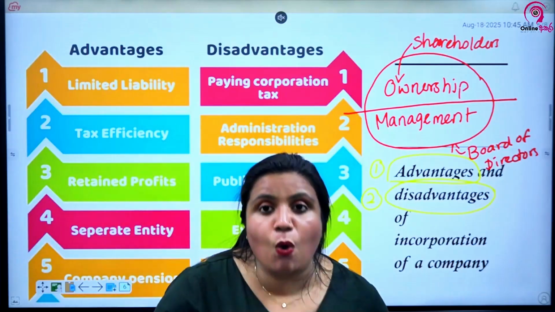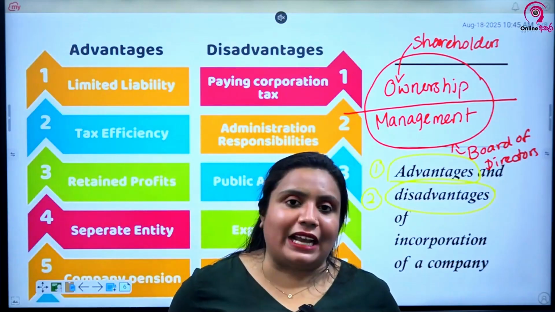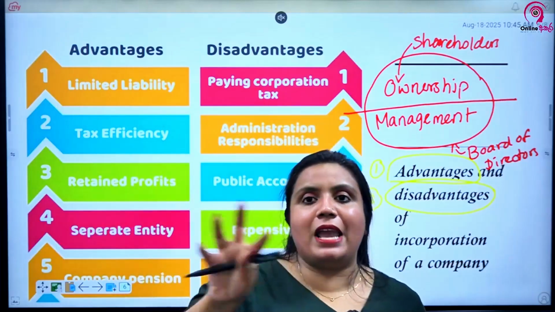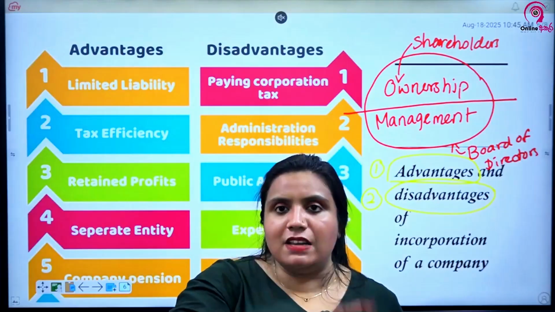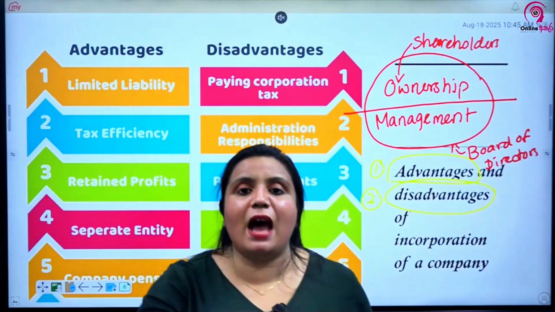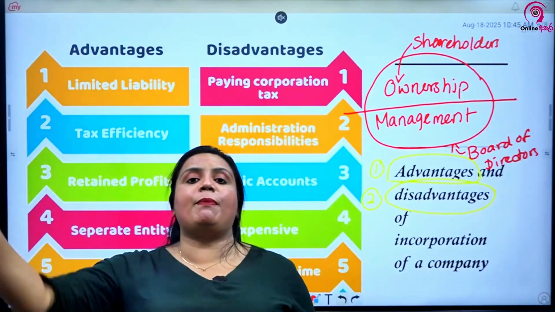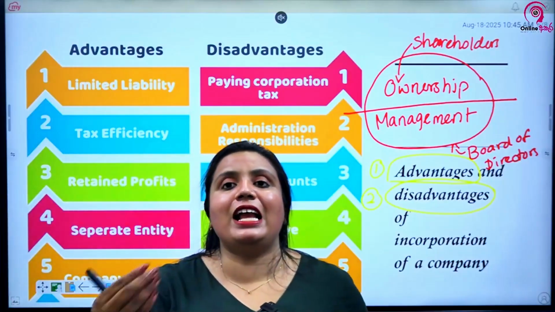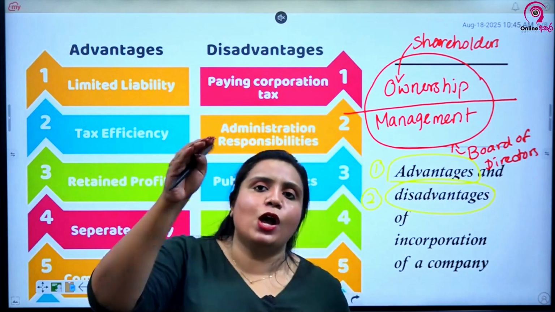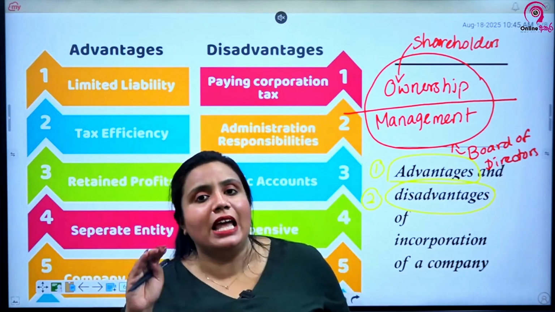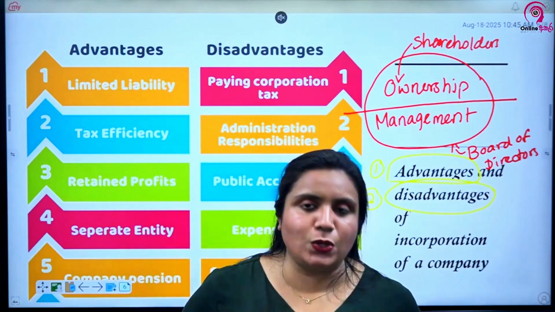And the shareholder again pays income tax. The company on the profit pays corporation tax. On the distributable profit, dividends are paid to the shareholders. Thereby, shareholders on the dividend are paying income tax. So the same profit is double taxed. What are the two taxes? Corporate tax of the company and the income tax of the shareholder. So it is double tax.